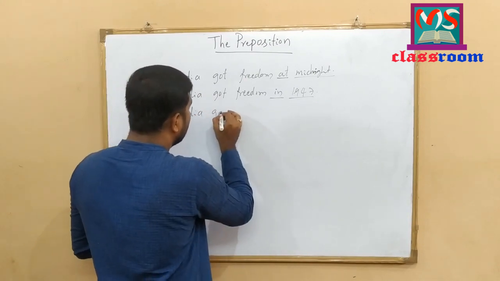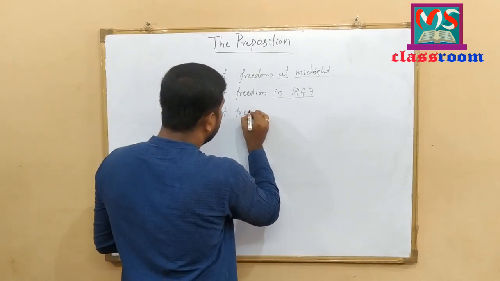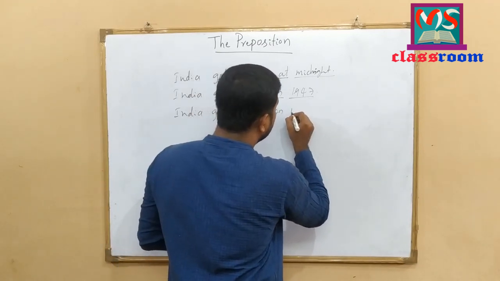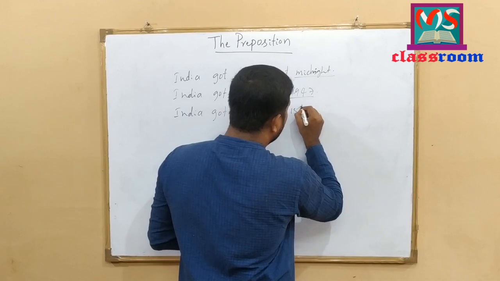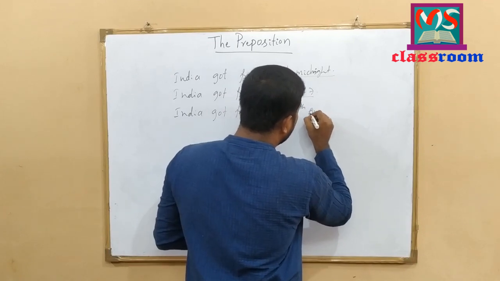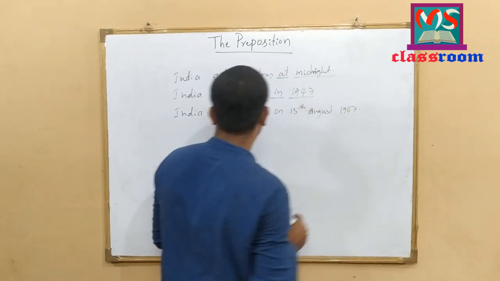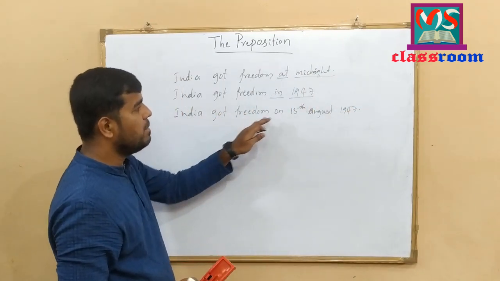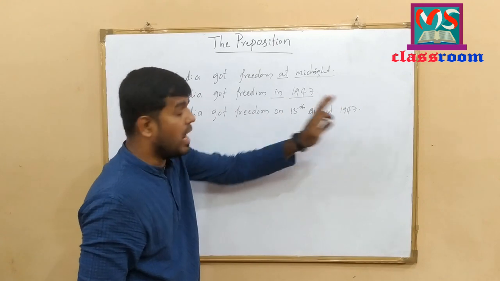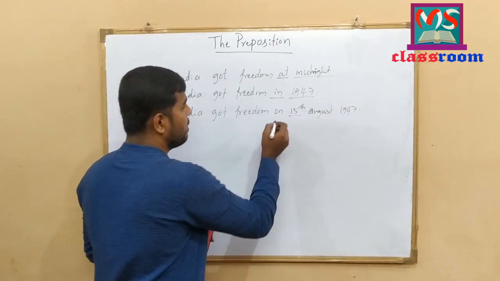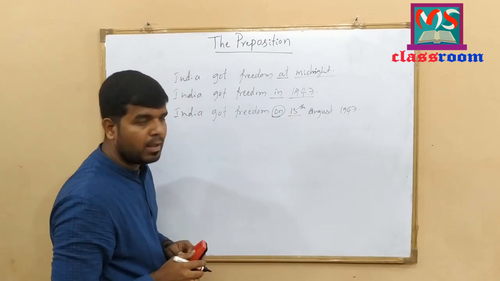India got freedom on 15th August 1947. Look at here. India got freedom on 15th August 1947. Before the particular date, I have used preposition on here.